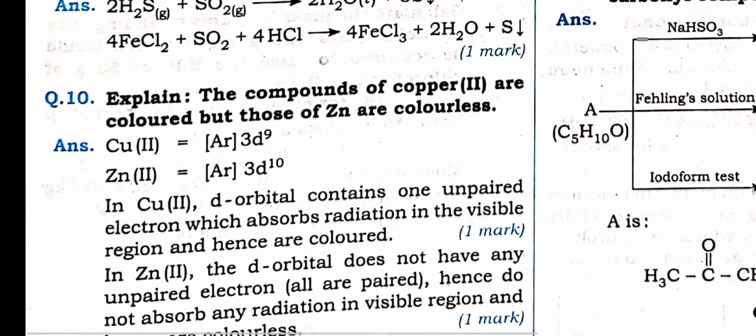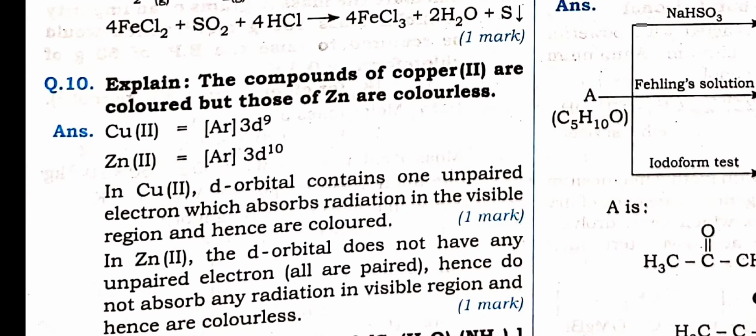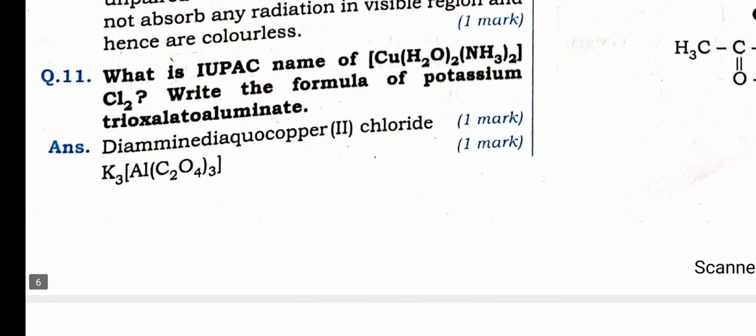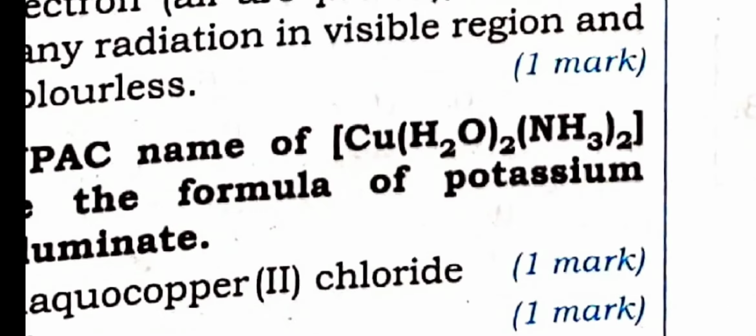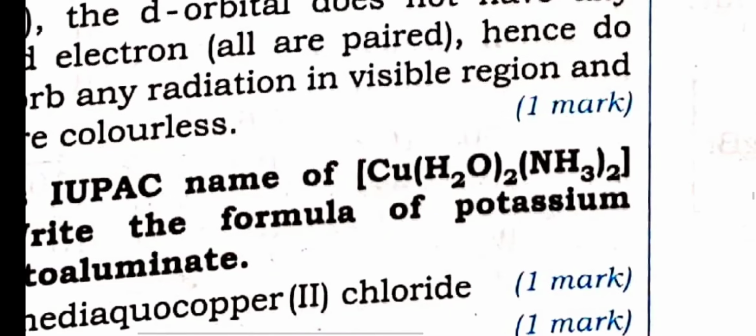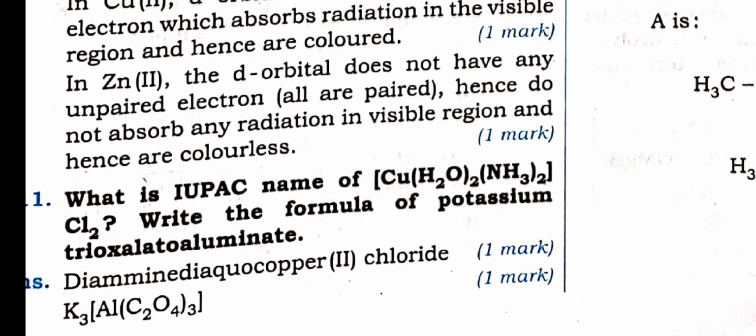Explain why compounds of copper 2 are colored while zinc compounds are colorless, because no unpaired electron is present in the d orbital of zinc, and in copper unpaired electrons are there, that is why they show color. IUPAC name, you know very well how to write the IUPAC name, I have taken it in detail. Still you can try. For the copper you can see here amines are there and the water, aquo. So diammine, diaquo, the primary valency, and you have to write copper, and it is a cationic complex, that is why copper 2 chloride.